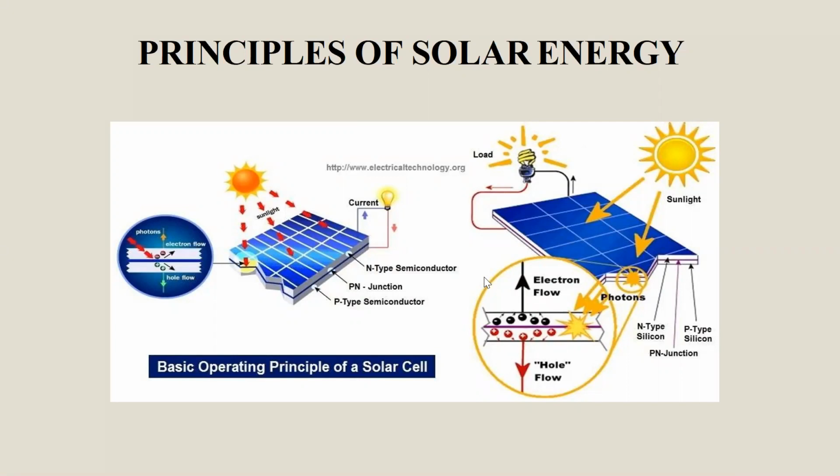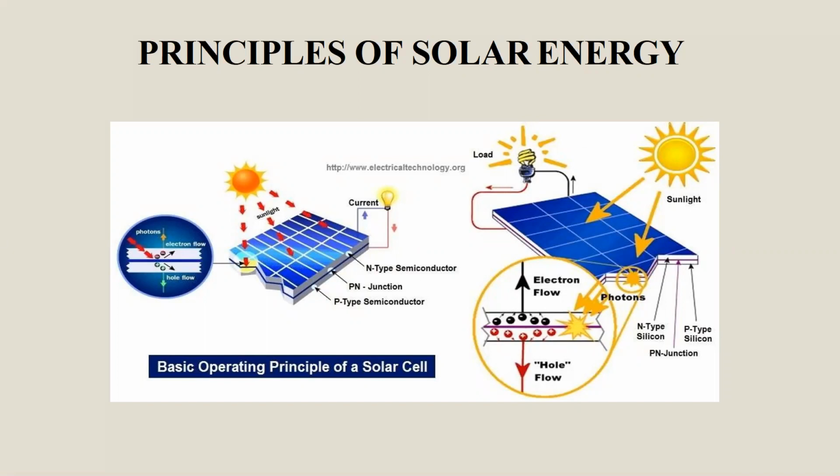In the next slide, we are going to discuss the principles of solar energy. The basic operating principle, as shown here and in previous slides also, is that the sun's radiation is going to fall on the solar cells. That is nothing but PN type semiconductors, or PN junction, which I think everybody knows. ECE students will be familiar with the PN junction type. Here we call it a P-type semiconductor and an N-type semiconductor. The junction we call the PN junction. Here you can check the electron flow and the hole flow. N-type silicon plates are used in the solar cells. We are using silicon plates.